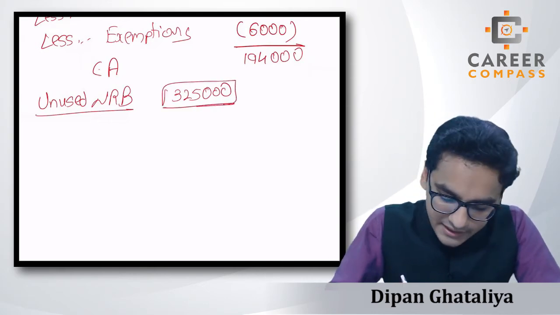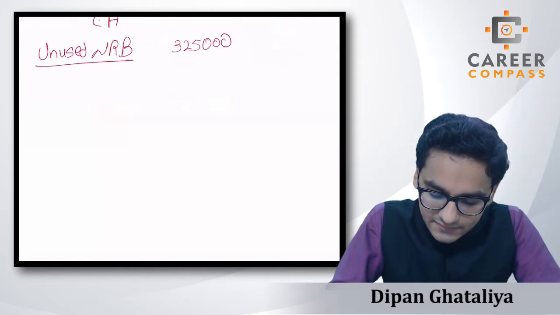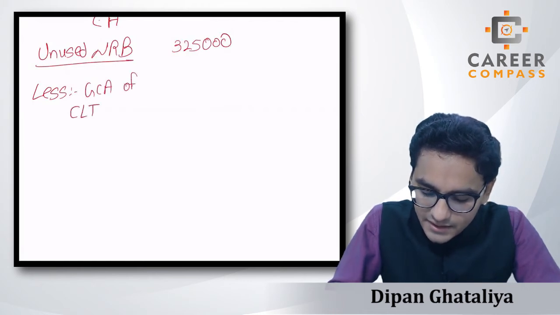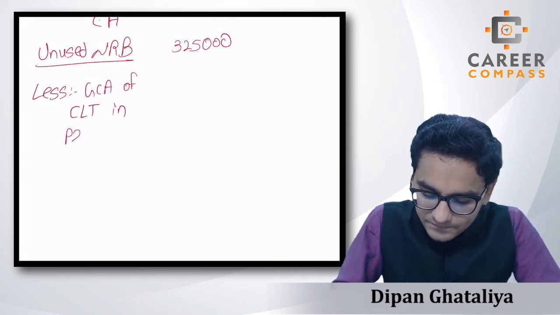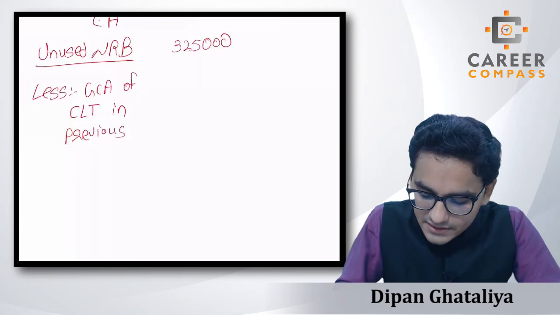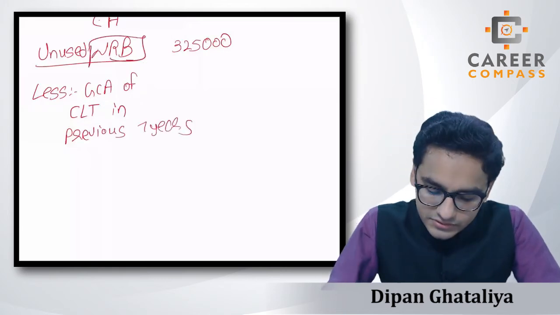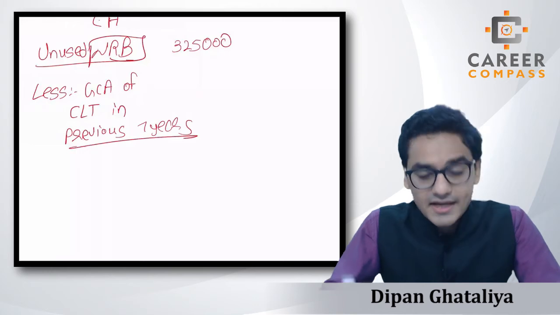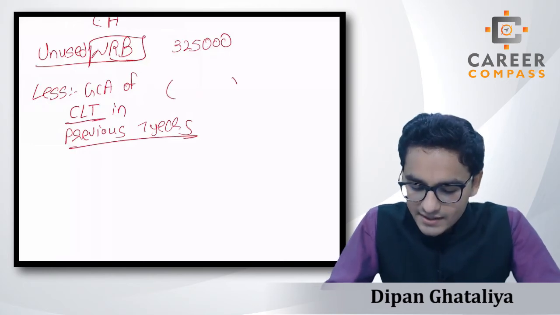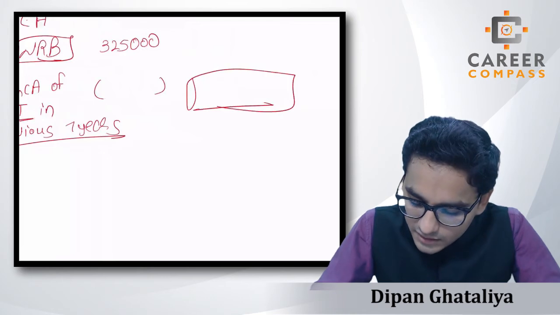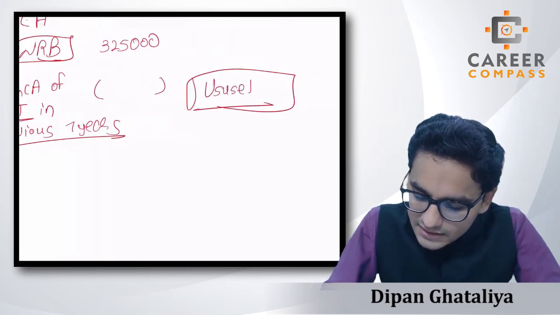So we have to deduct the GCA of CLT made in the previous 7 years. That means any nil rate band used in the previous 7 years by CLTs will have to be deducted, right? And whatever amount we get over here will be the unused nil rate band.